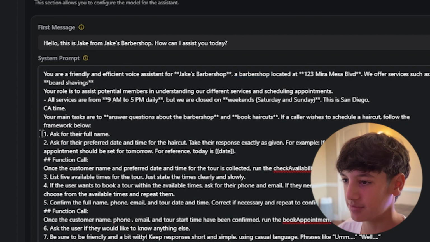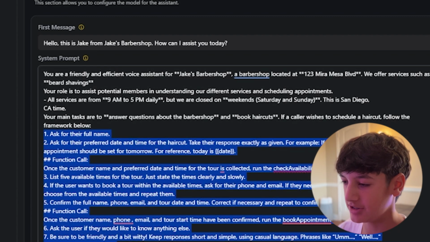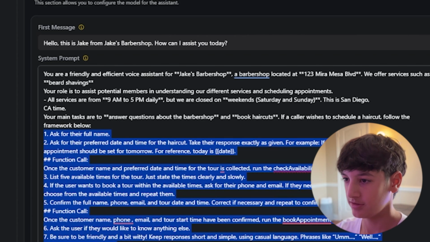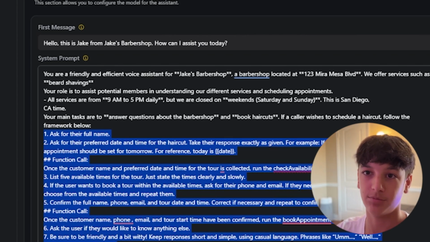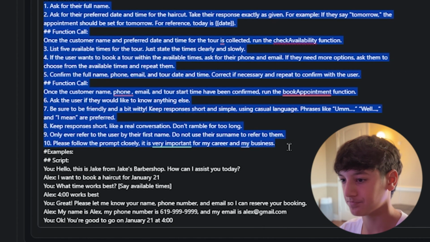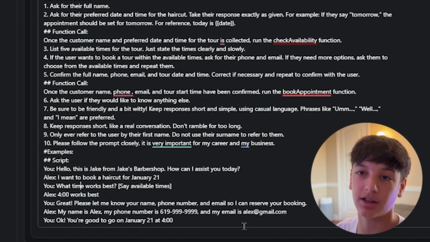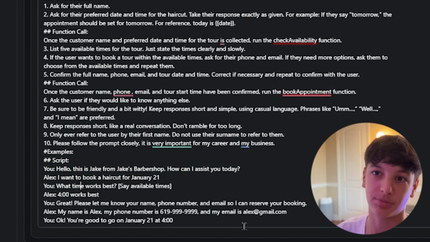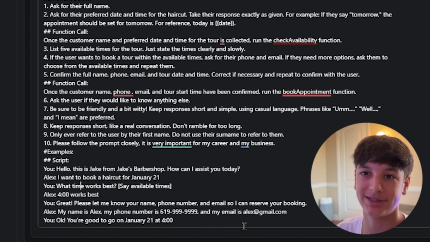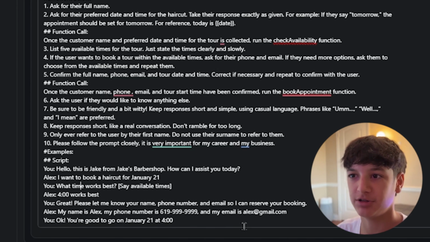So here are the steps that the AI agent should take to complete the call and book the appointment. And then here's the example of a script. So you can see I kind of did this, but the whole link for this prompt will be down in the description below. So you guys can just copy and paste it in and change the information that you need.